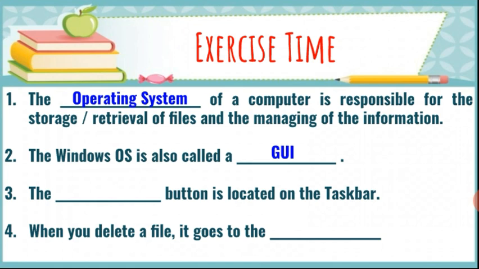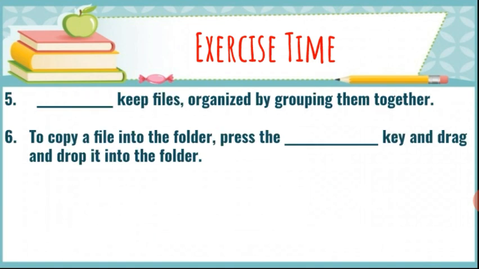Clear? The dash button is located on the taskbar. The start button is located on the taskbar. When you delete a file, it goes to the recycle bin. Next is dash keeps files organized by grouping them together. So folders keep files organized by grouping them together. To copy a file into the folder, press dash key and drag and drop it into the folder. So press the control key. With the help of the control key, we can drag and drop that file into the folder where we want to store it.